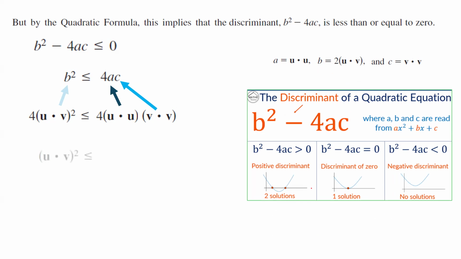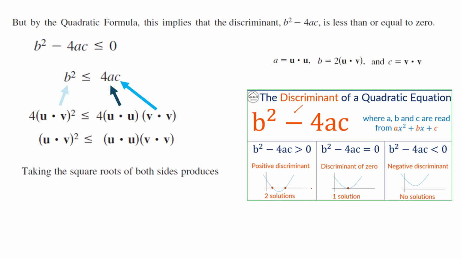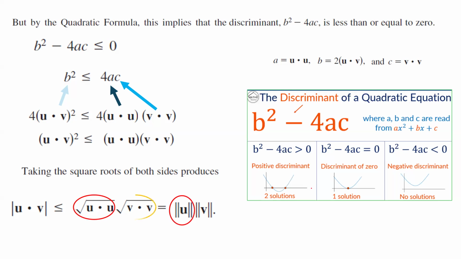Now divide everything by 4. You end up with (u dot v) squared less than or equal to u dot u times v dot v. Taking the square root of both sides, you get the absolute value of u dot v less than or equal to the square root of u dot u times the square root of v dot v, which by definition is the magnitude of u times the magnitude of v. So we just proved the Cauchy-Schwarz inequality for vectors u and v.